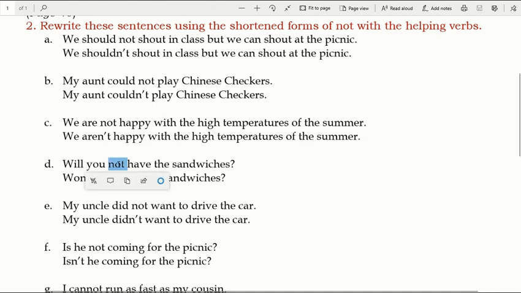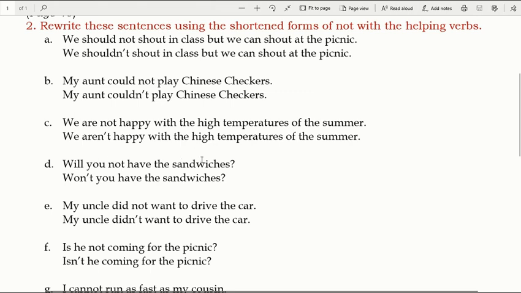You see, we already got the word not. But before the word not, we are having you. We are not having helping verbs over here. We are having something else over here. We have to combine will and not. Now, when you combine these two words, it won't turn to willn't, okay? It will turn to won't.